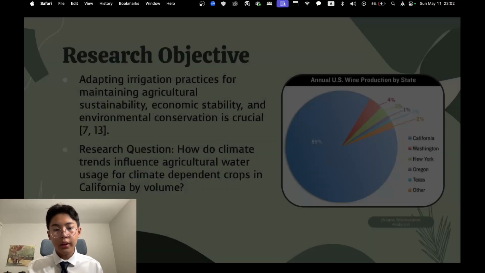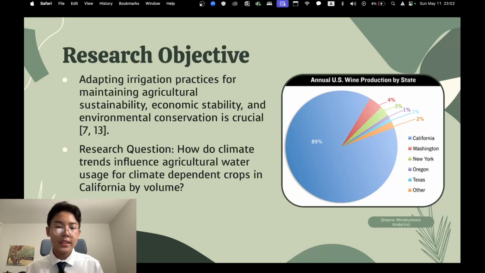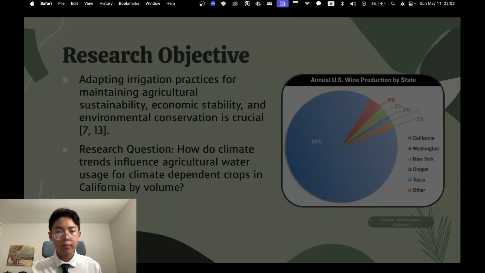California, a key agricultural state, as seen on the right here, controls about 90% of wine and vineyard production in the US. It is particularly vulnerable to these climate changes, especially water-dependent crops like vineyards. So, my question is, how do climate trends influence agricultural water usage for climate-dependent crops in California by volume?